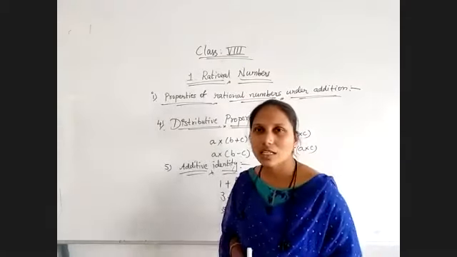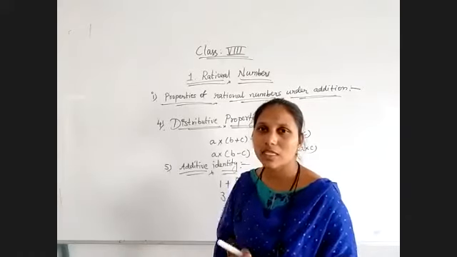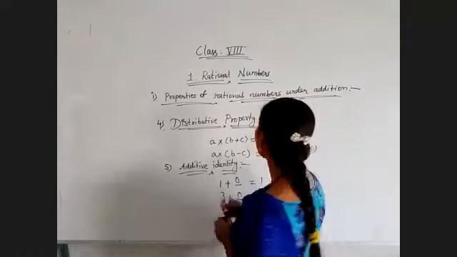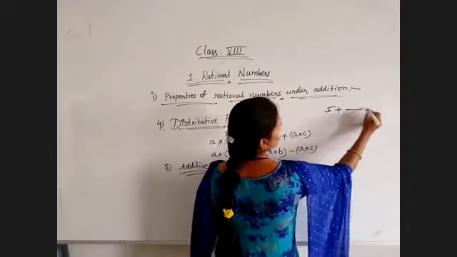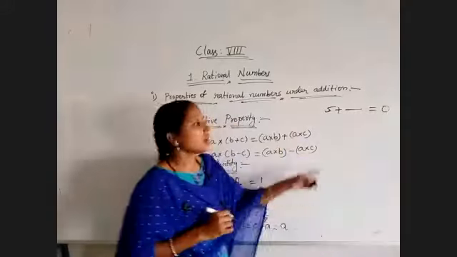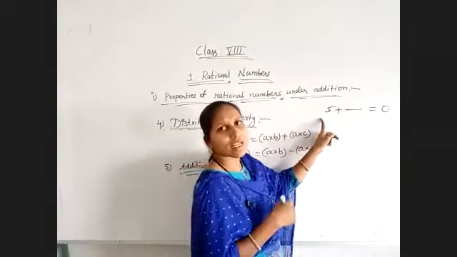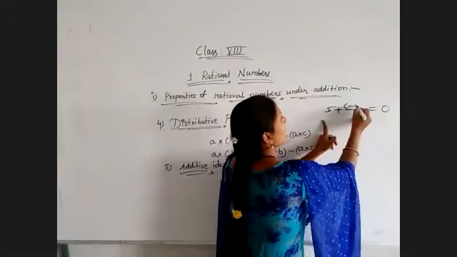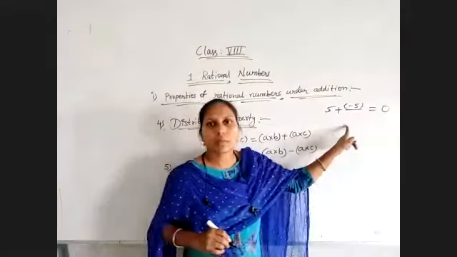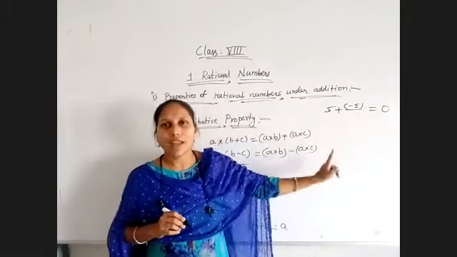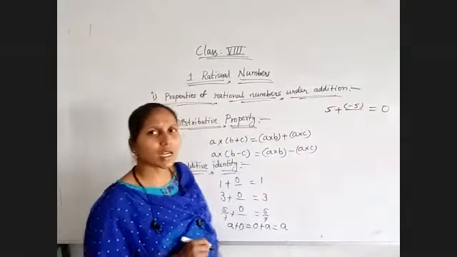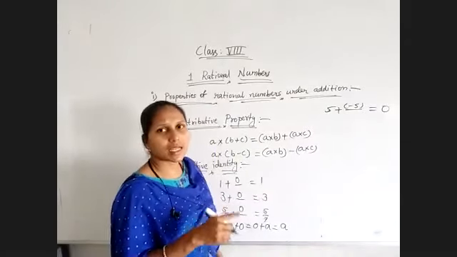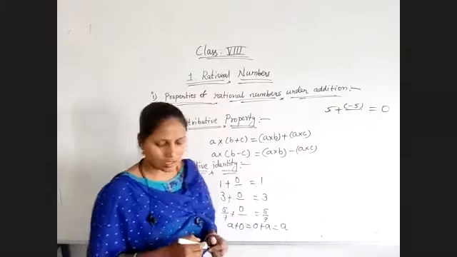Additive inverse means, if we are adding any two numbers, the result must be 0. Suppose I have 5, which is nothing but plus 5. By adding which number will I get the result 0? What is its additive inverse? Minus 5. By adding these two numbers, the result will be 0. That's why 5 and minus 5 together are called additive inverses. In general terms, A and minus A are both additive inverses.